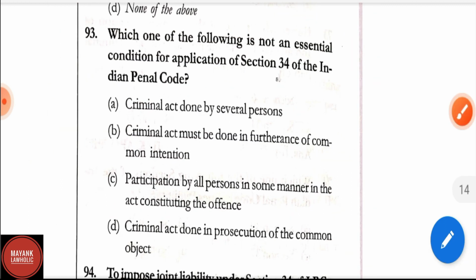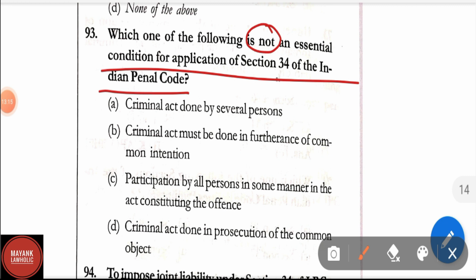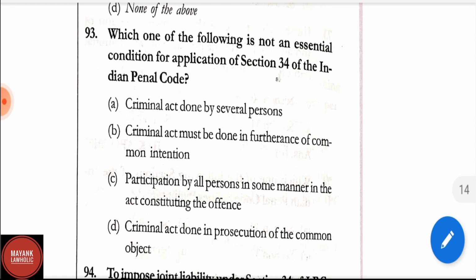Question number 93. Which one of the following is not an essential condition for the application of section 34 of IPC? Options are A, criminal act done by several persons. B, criminal act must be done in furtherance of common intention. C, participation by all persons in some manner in act constituting the offence. D, criminal act done in prosecution of the common object. Here the correct answer is option D, that is criminal act done in prosecution of the common object. This is not an essential condition for the application of section 34 of IPC.